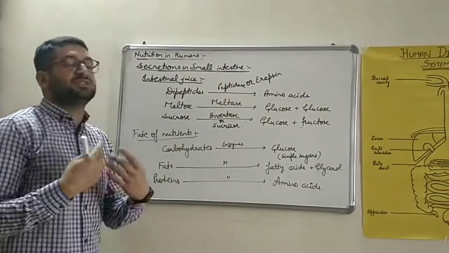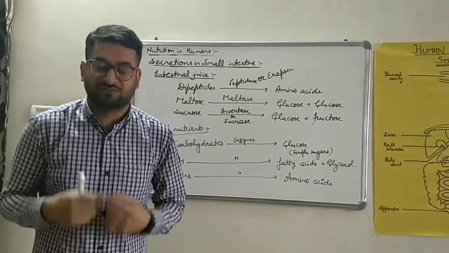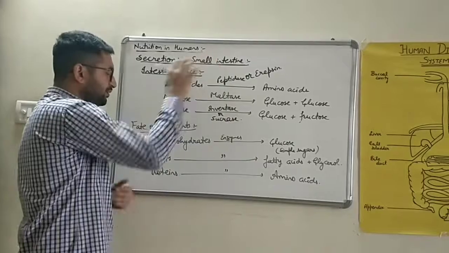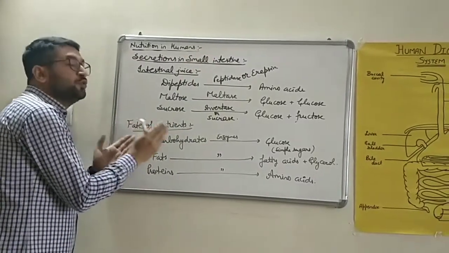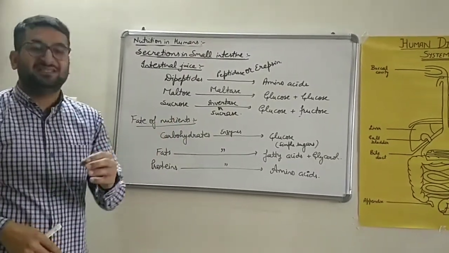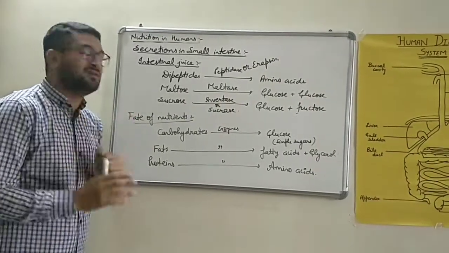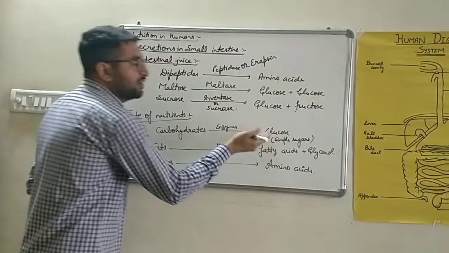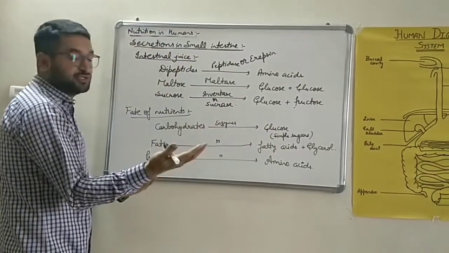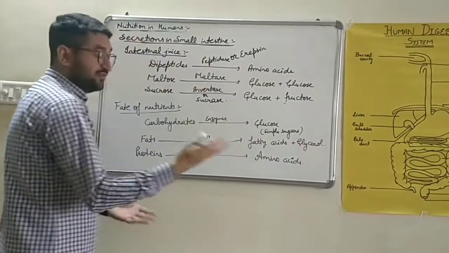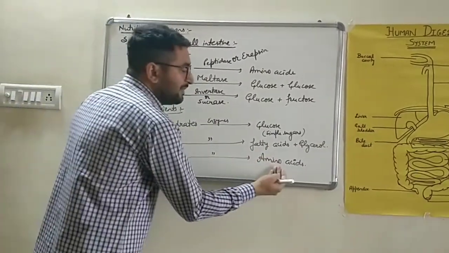So if someone asks you what is the site of complete digestion? Small intestine. So this is what the fate of nutrients is. The nutrients which we are taking in our body, the fate, उनका जो अंजाम है, जो final result है वो ये. Carbohydrates are broken down into glucose, that is the simple sugars. Fats are broken down into fatty acids and glycerol, the simplest form. Proteins are broken down into amino acids.